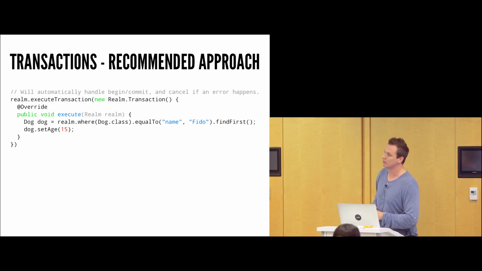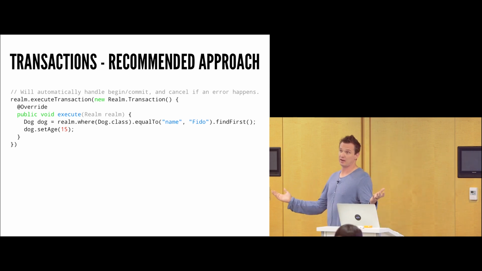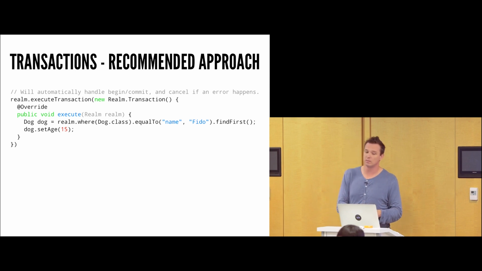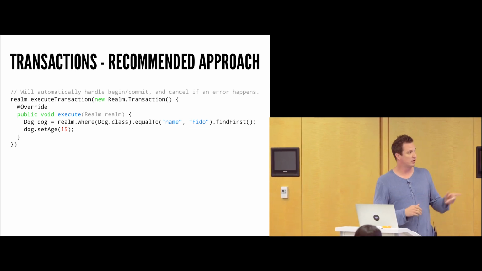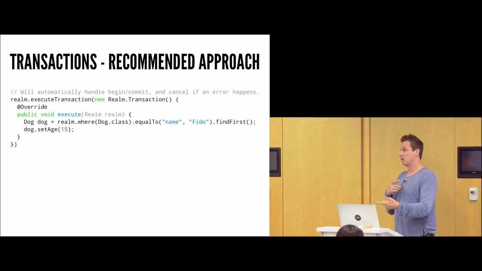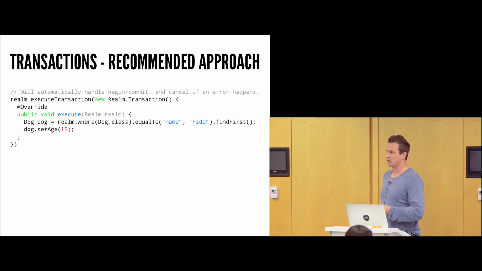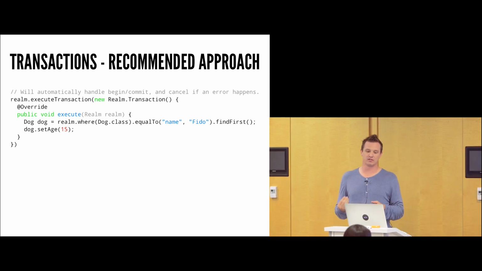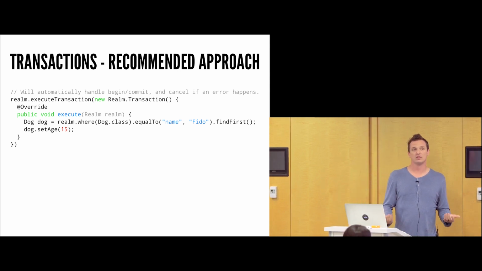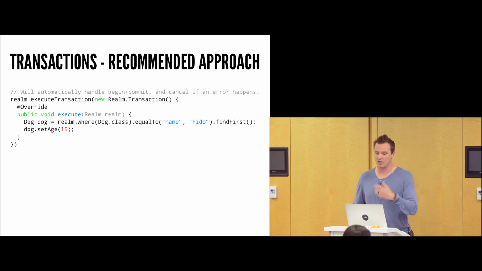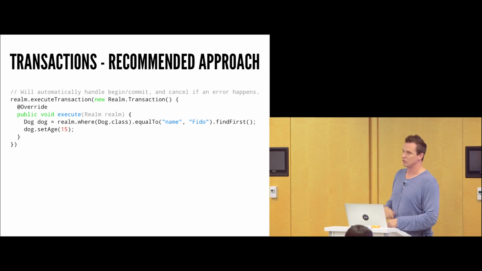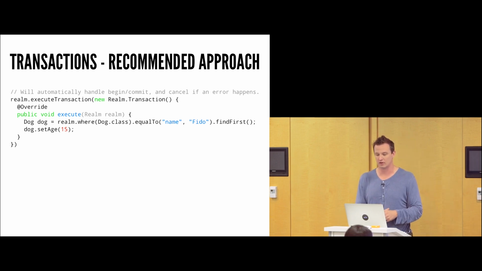Now you'll notice here I'm actually doing something inside of here which is pretty interesting. I'm actually querying for a dog. I'm saying, hey, I want to find a dog whose name is equal to Fido. I'm going to get actually a list back, but here I'm just going to say, hey, give me the first one. And at that point I'm going to set the dog's age to 5. Right after we exit out of that transaction block, the data will save. If for some reason it fails, it'll roll back automatically. And there's actually an error callback in here too I didn't include, which you can use to do something when an error does occur.